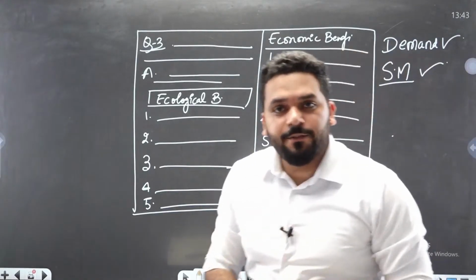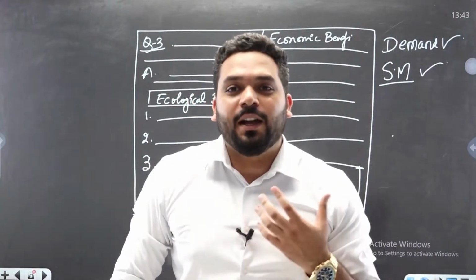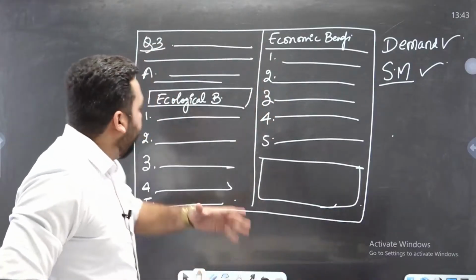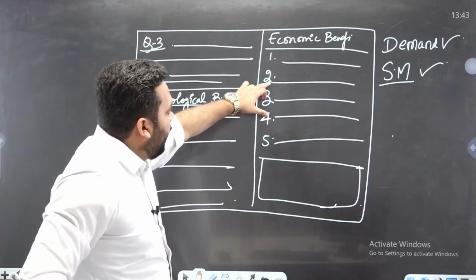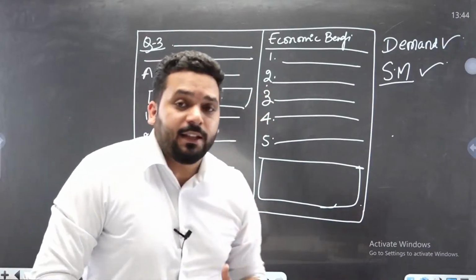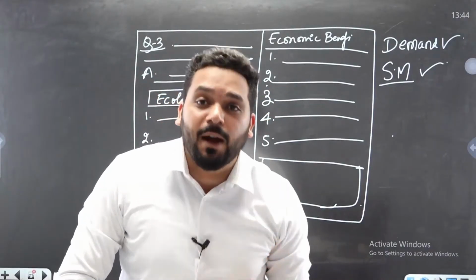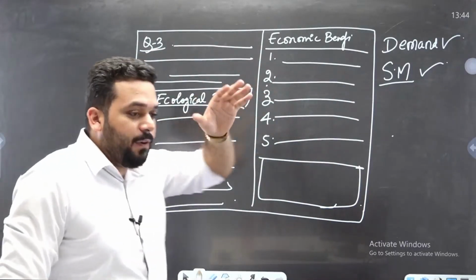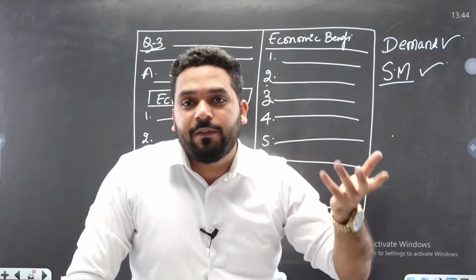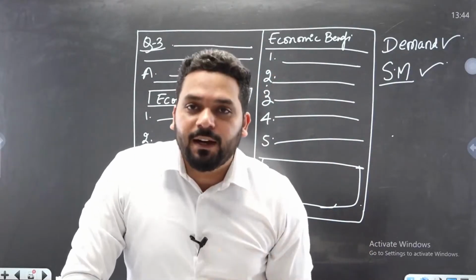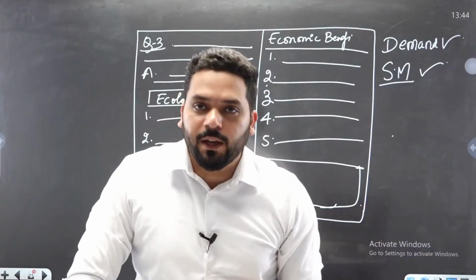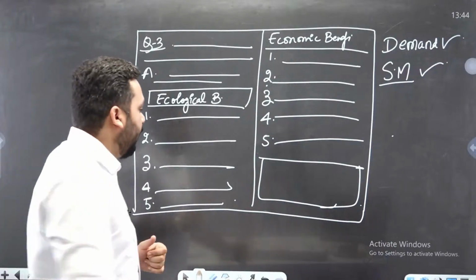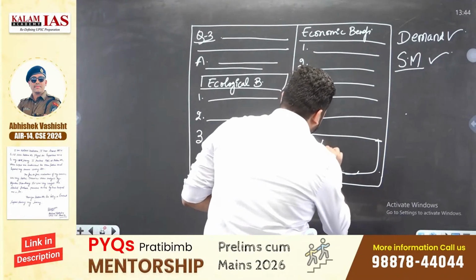See friends, why am I repeating this again and again? You must be thinking that the same thing is being said repeatedly. Because if you write the ecological benefits up to here, then you will realize that I do not have enough space for my second demand, and your marks will be cut. Here you will end up writing around 5 to 6 points, and when it comes to economic benefits, you will have only 2 points. Definitely you will get fewer marks, okay? And it shows poor space management skills also. Then you will have the conclusion.